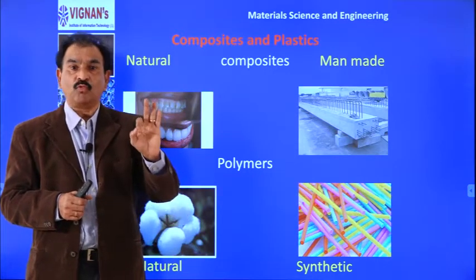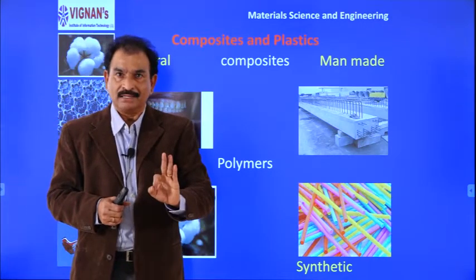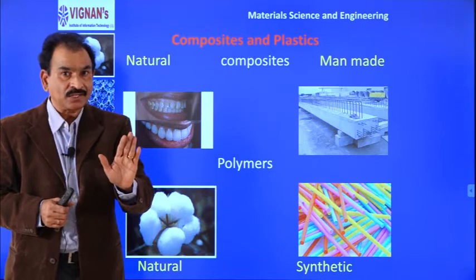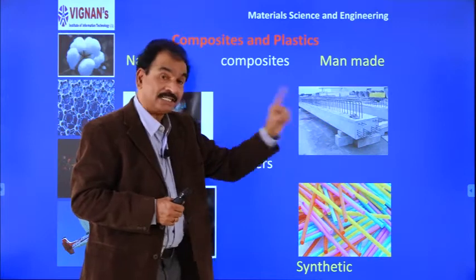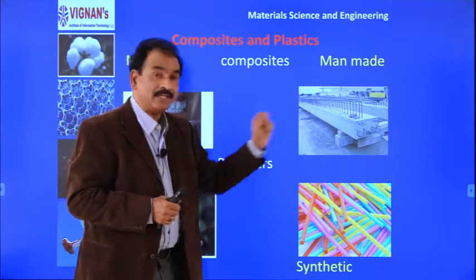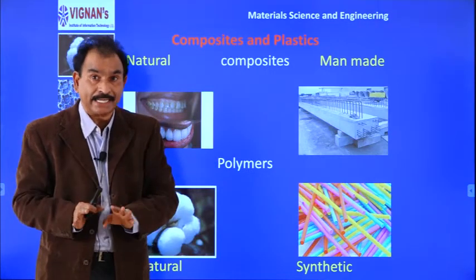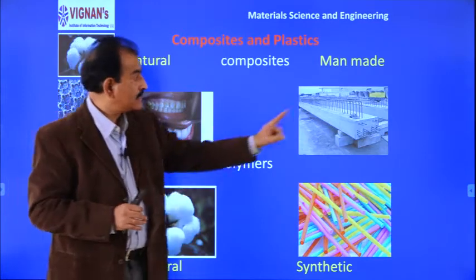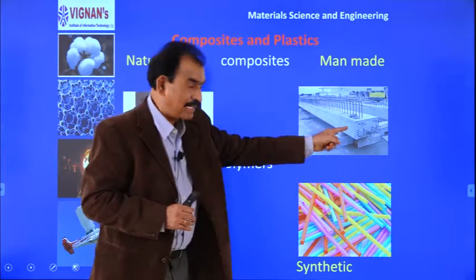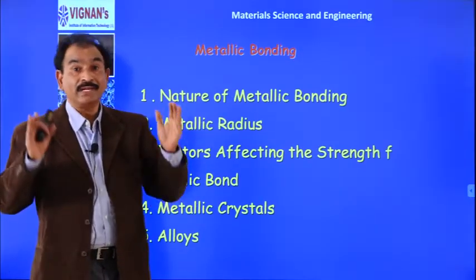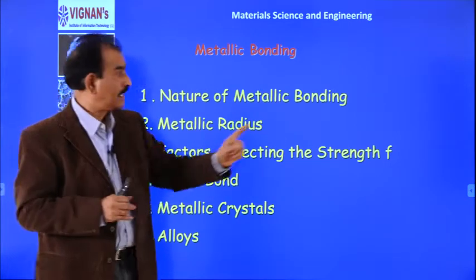For example, you take water. It is a compound of hydrogen and oxygen. In water, we cannot identify hydrogen or oxygen. That is called a compound. And in a composite, individual components do not lose their identity. That means steel remains as steel, chips remain as chips, cement remains as cement, but we get a very useful property, a very hard, strong structure. That is called a composite.